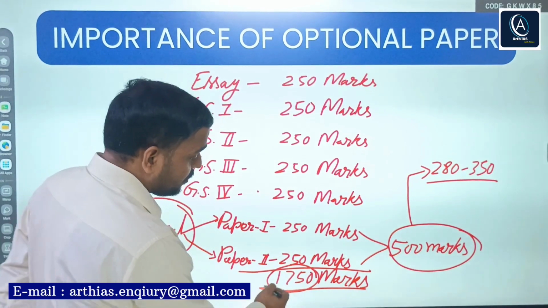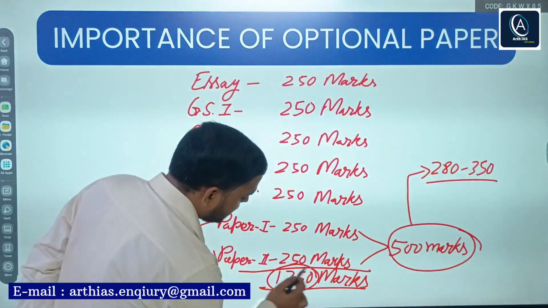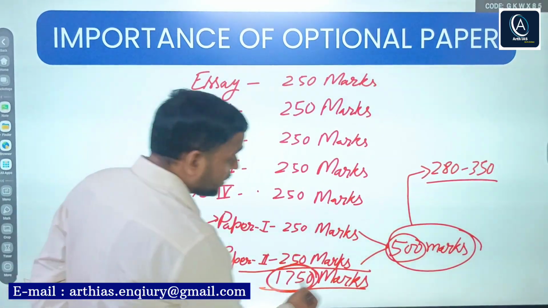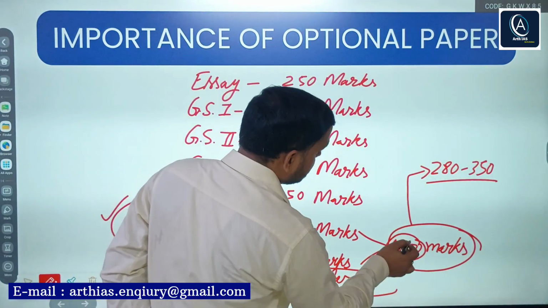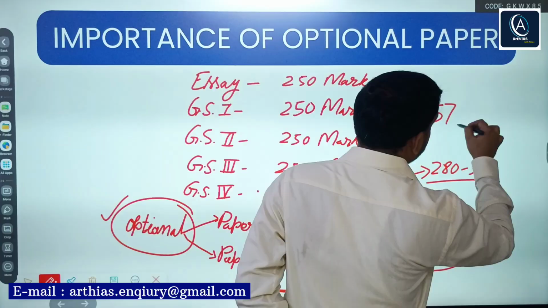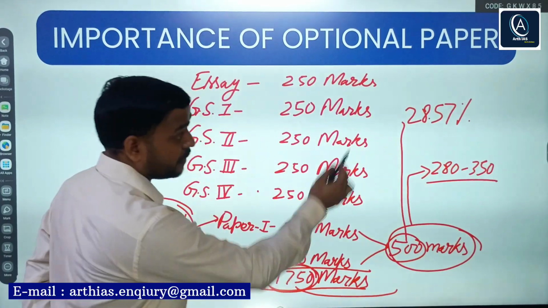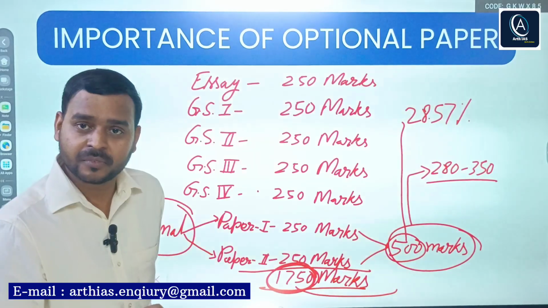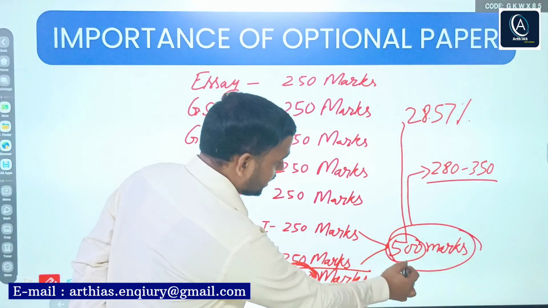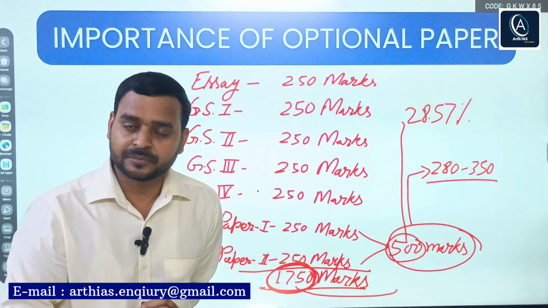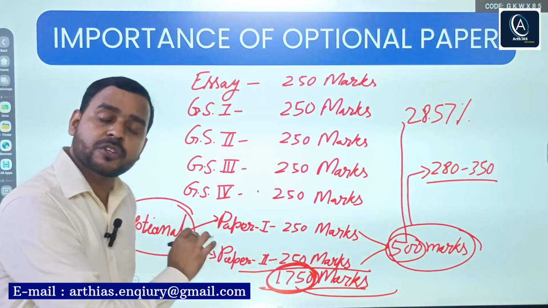And you can see the weightage: out of 1750 marks, 500 marks are from the optional paper. If you talk percentage-wise, this is around 28.57% of the total marks. You can calculate it: 500 is 28.57% of 1750 marks. So that is the importance of the optional paper.